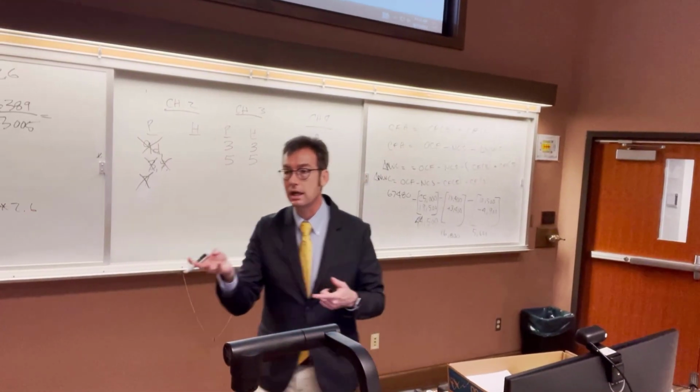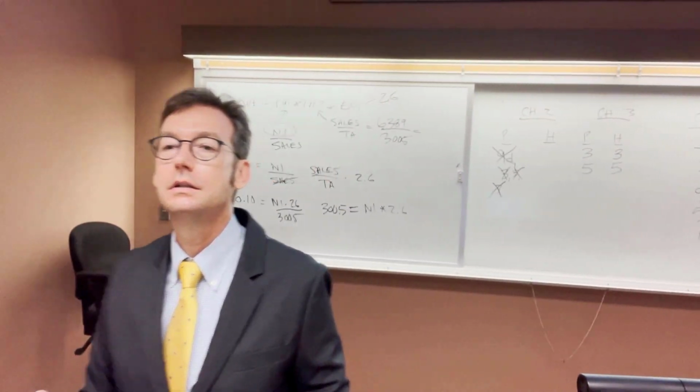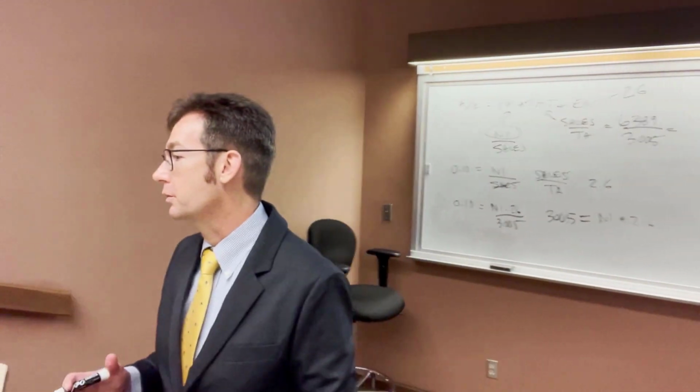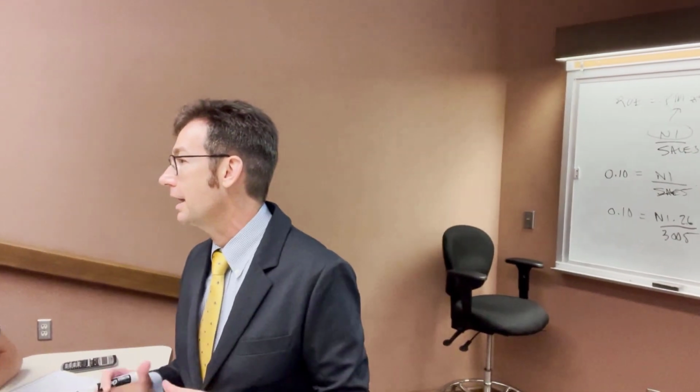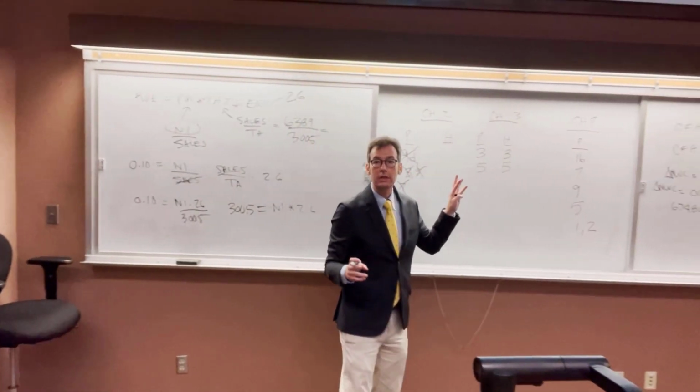Did you actually do the calculation? Very good. Do we even have to mess with the sales? No. In fact, if I was really going to be cruel, I could throw you a problem like that and leave sales out altogether. Not going to do that. I'm evil, but not that evil. Any questions about this one before we jump to the next one?